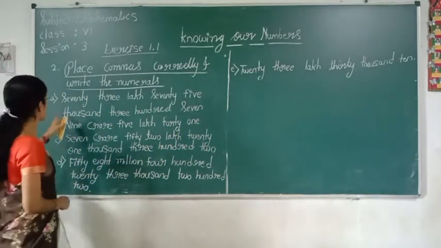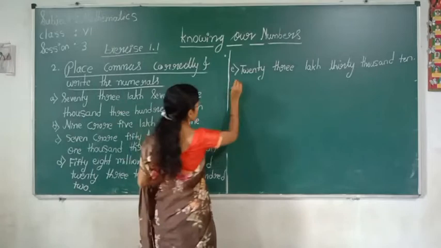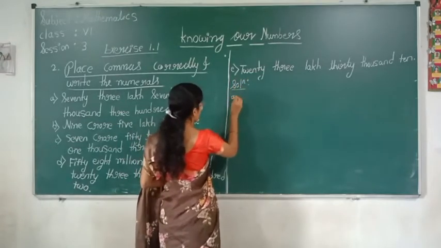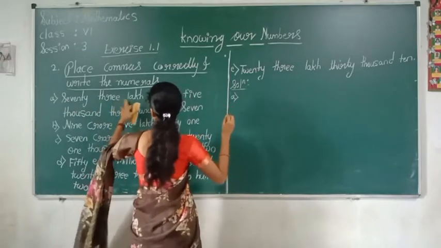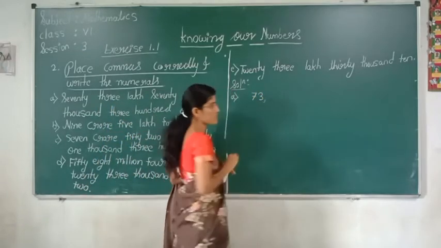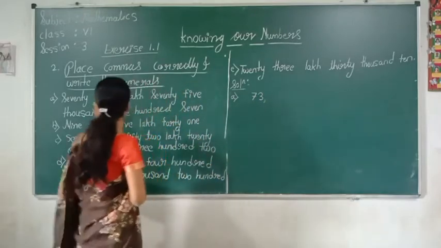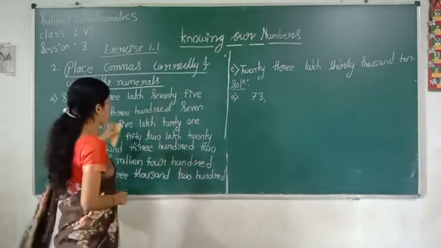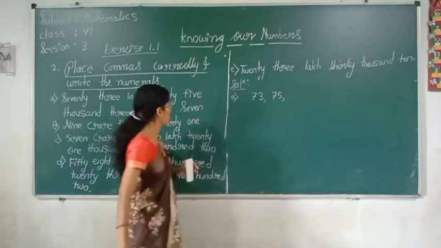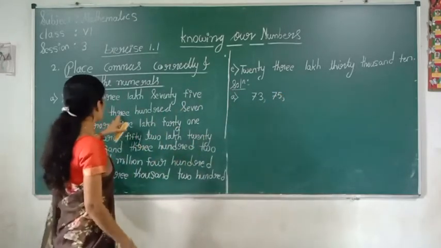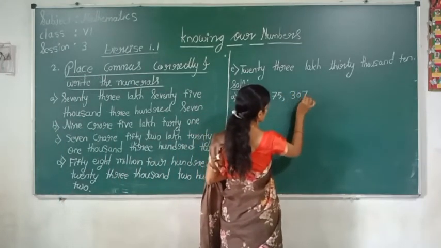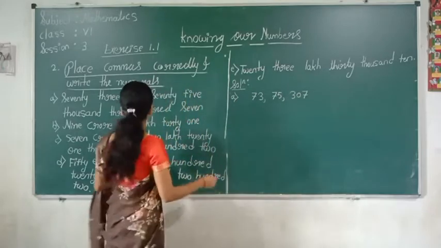Now see, the first one is A1, 73 lakh, 75,000, 307.